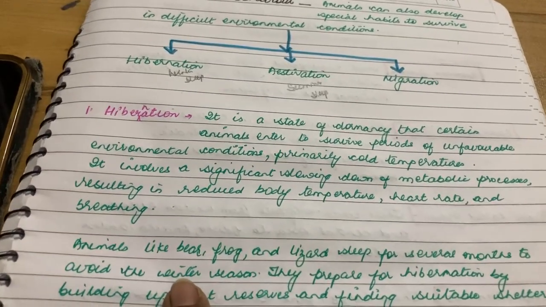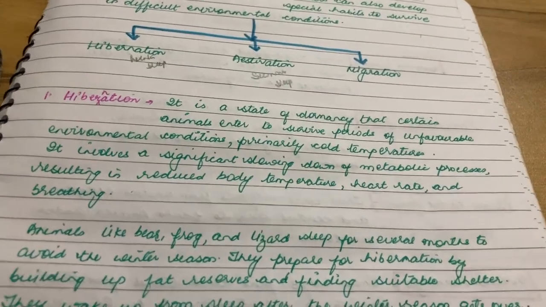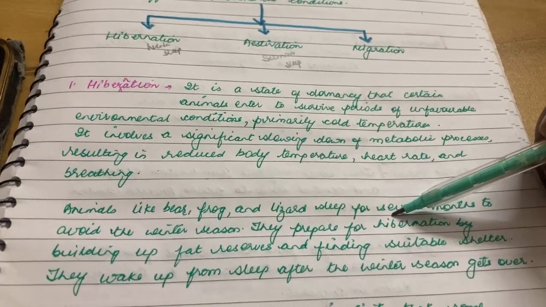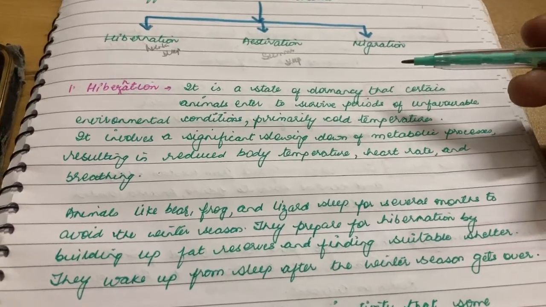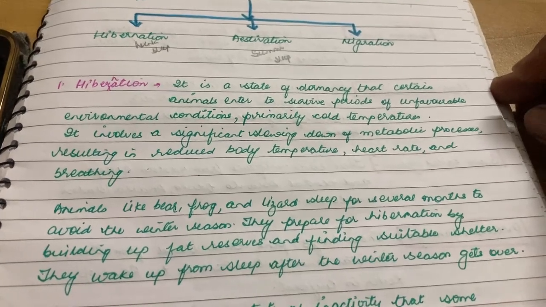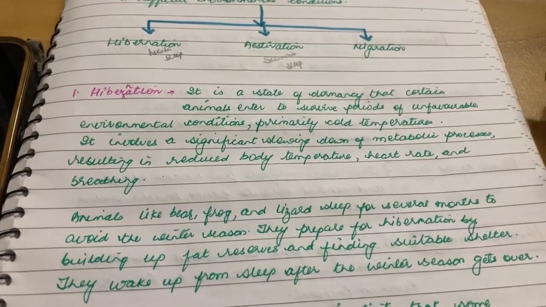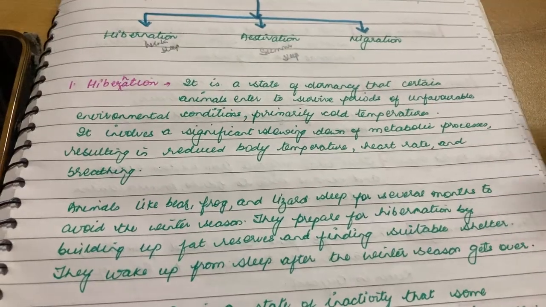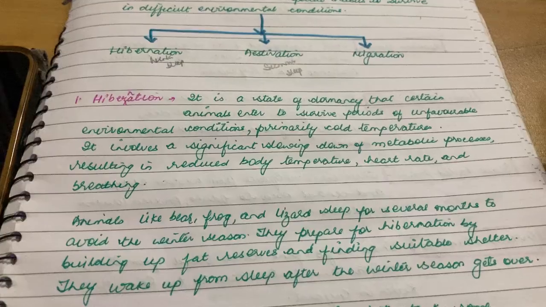So which are the animals who do this? Animals like bear, frog, and lizard sleep for several months to avoid the winter season. How do they prepare for hibernation? They prepare by building up fat reserves and finding suitable shelters, because these animals also need to find suitable shelters to sleep or rest for several months. They wake up from sleep after the winter season gets over. Once that extreme climatic condition is over, that is when these animals wake up.